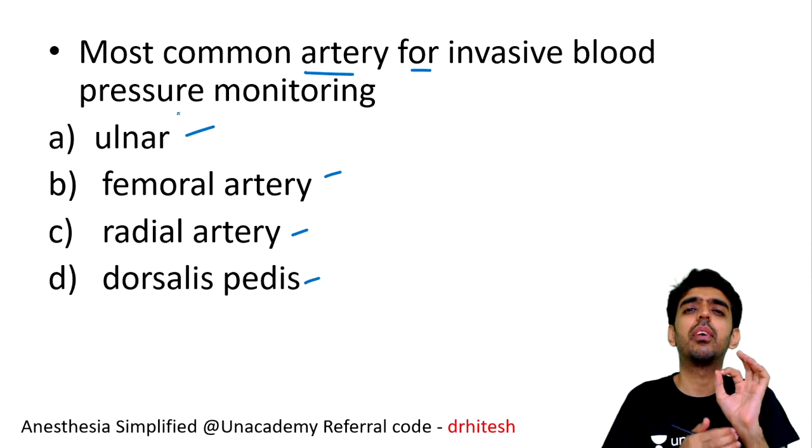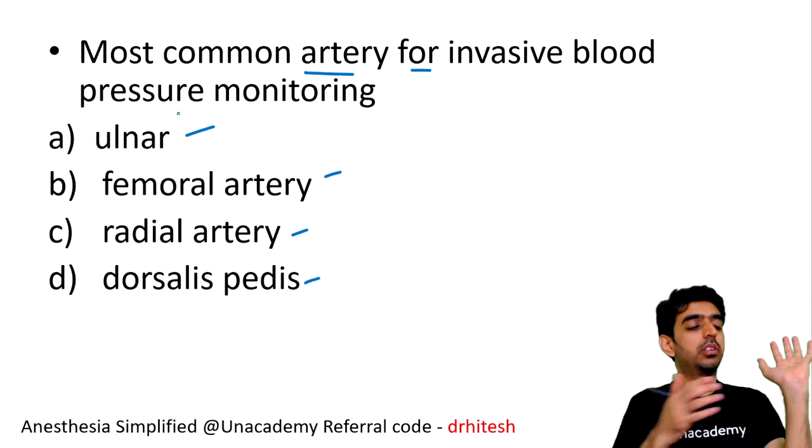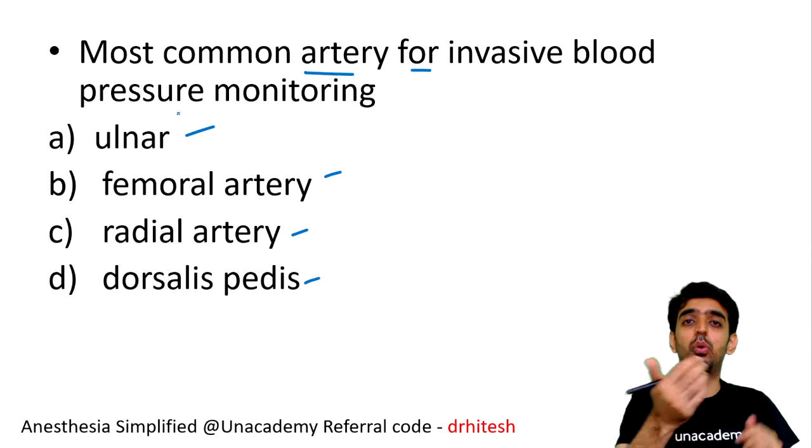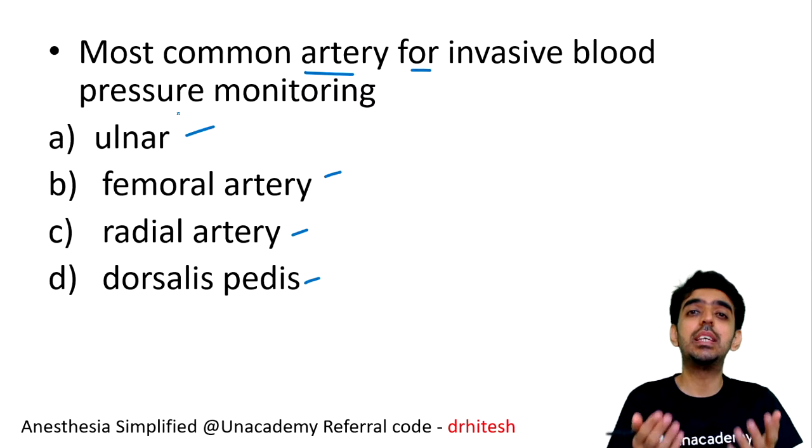One of the most important things is, when the patient is lying on the table, which is the easiest thing to access? Radial. What do you palpate? It is the radial pulse every time. Why? Because of its ease of access. That is one of the most important parameters for this.